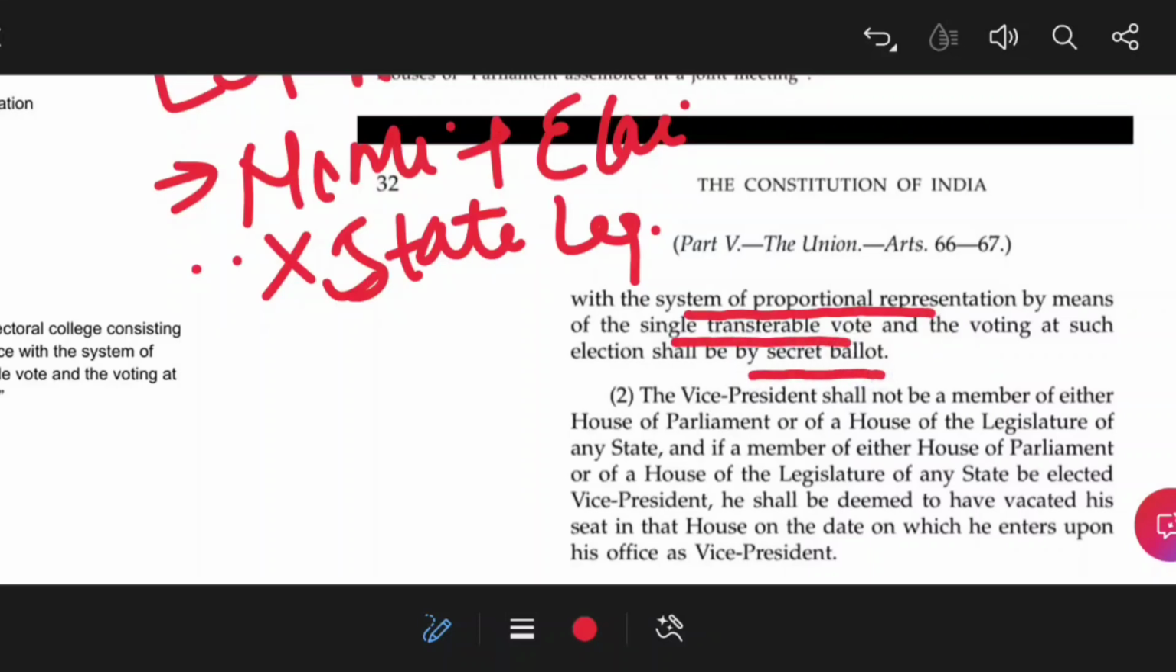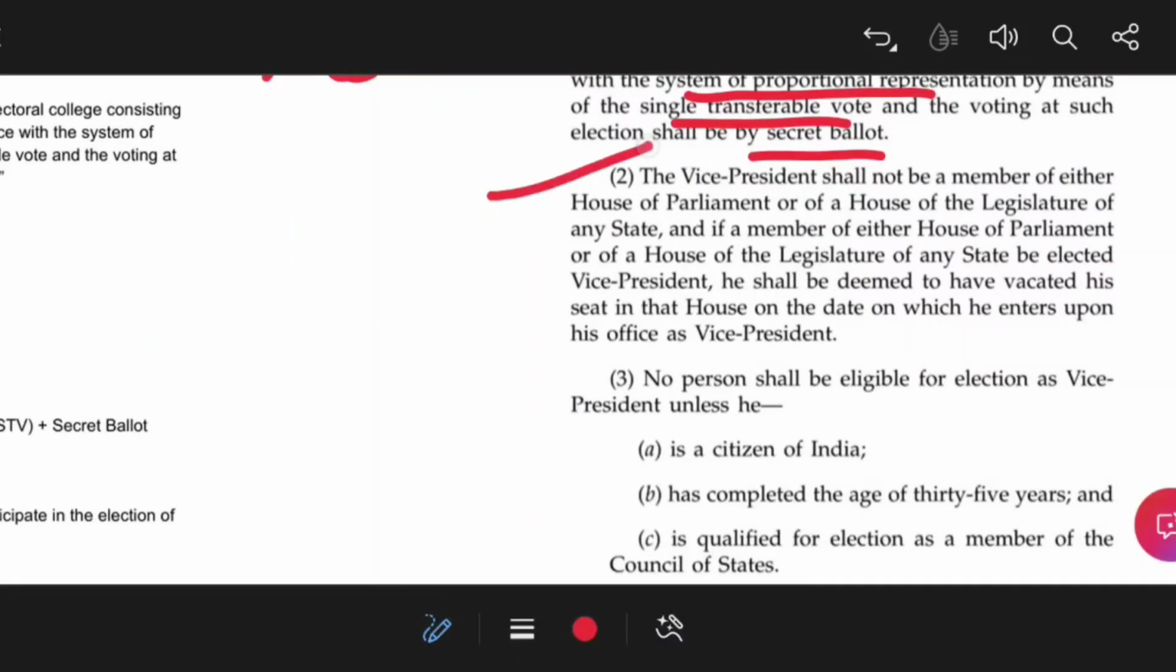This was about Article 66 clause 1, and 66 clause 2 is about the Vice President not being a member of either House of Parliament or even a state legislature as well. That simply means that the Vice President should not belong to any House, whether Lok Sabha, Rajya Sabha or even a state legislature.